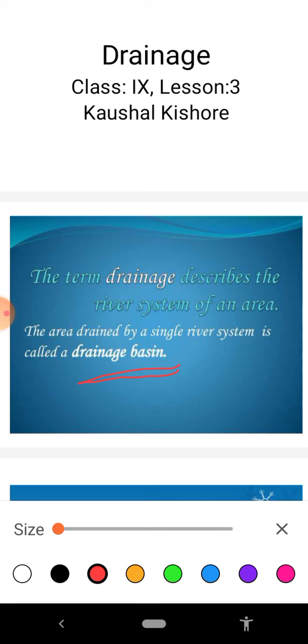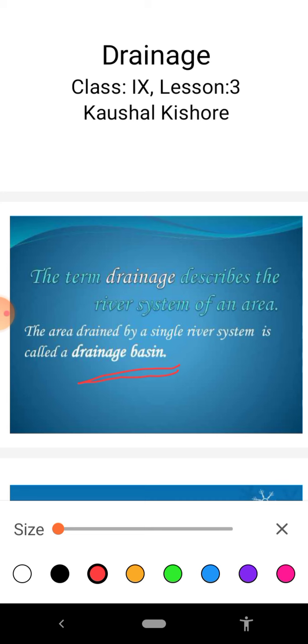Simply, we can say, an area drained by a single river system is called a drainage basin.